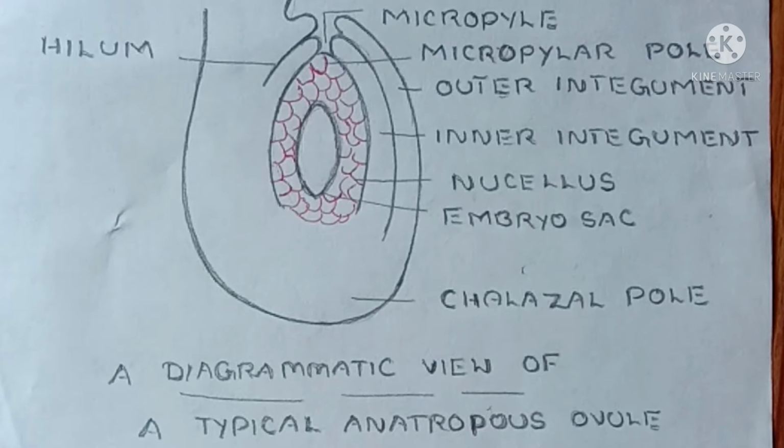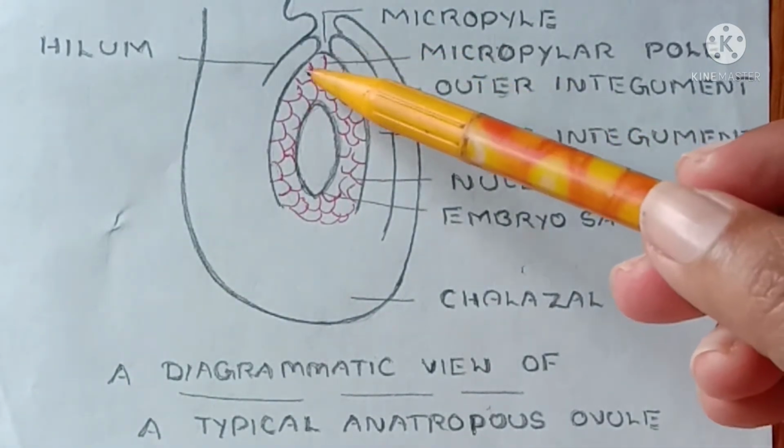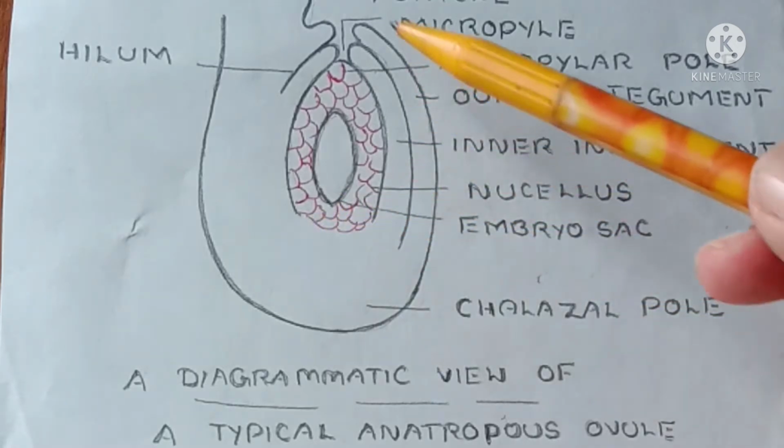Now this megaspore develops from which cell? This megaspore mother cell develops from a cell of the nucellus. You have studied the structure of the ovule. This is the structure of the ovule.